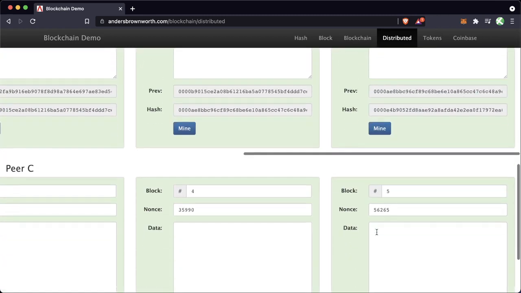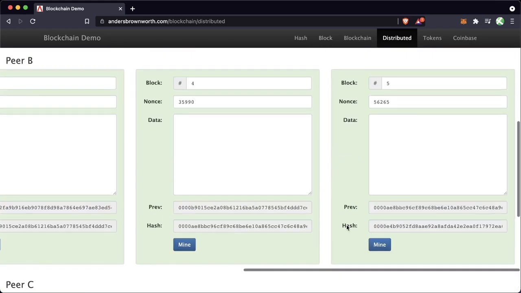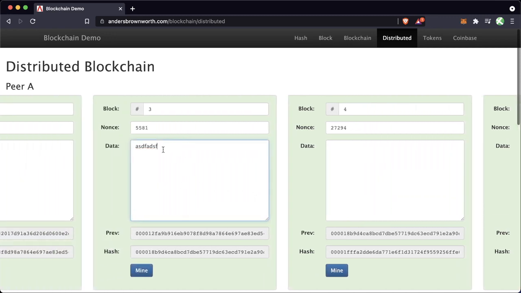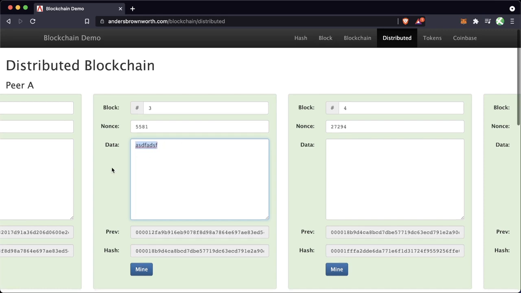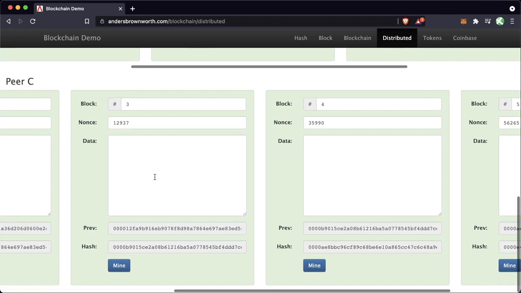Well, that's where the decentralizer comes in, because then we can look at peer C, and peer C also has E4B. So peer B and peer C both say, hey, peer A, you're wrong, get out, right? And peer A will stop being able to participate in the mining rewards because they have essentially forked the blockchain and started their own little blockchain, right, with their own history, because they're the only ones with this piece of data in block 3, whereas peer B and peer C have nothing in there.